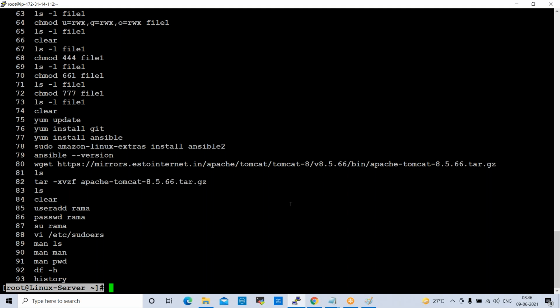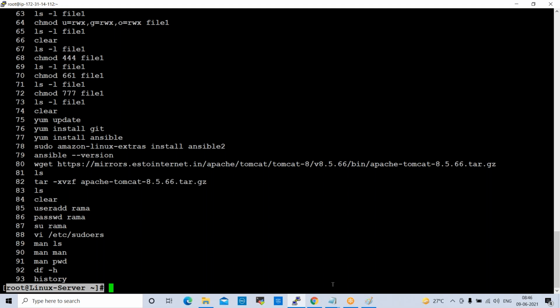In the first Linux session, we discussed some folder structure.